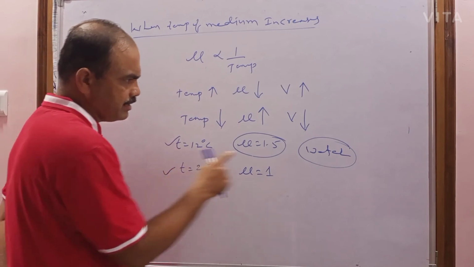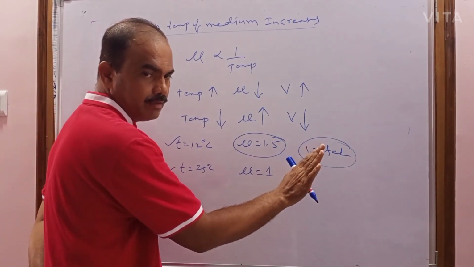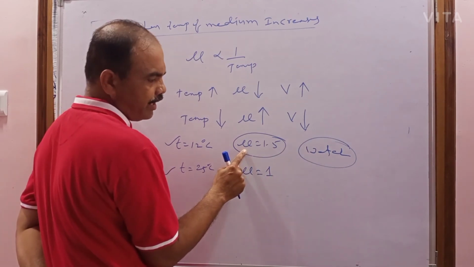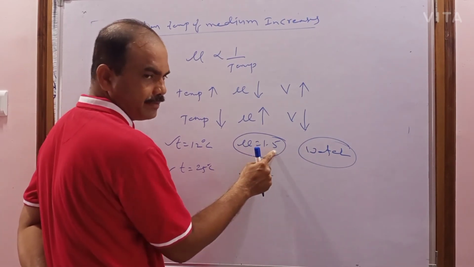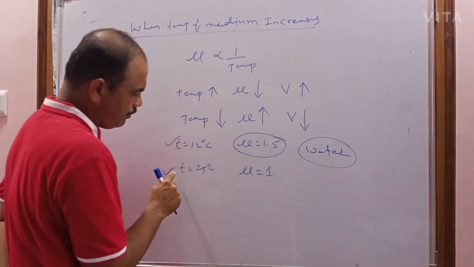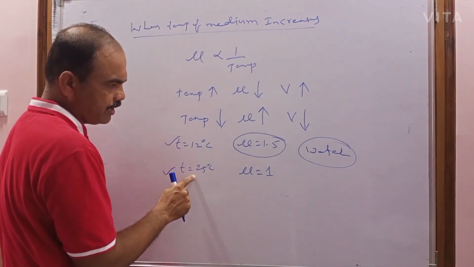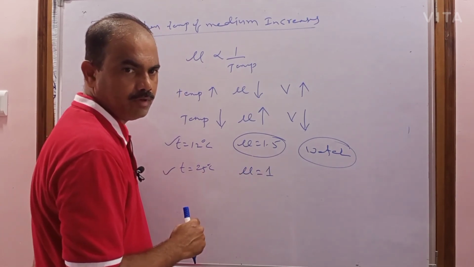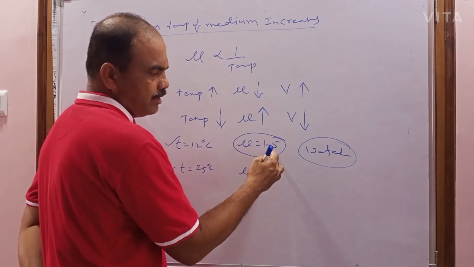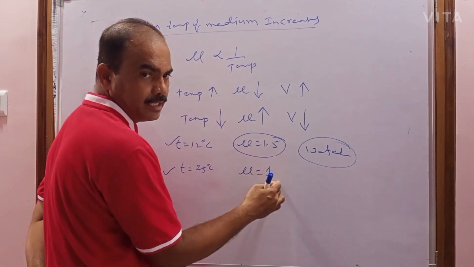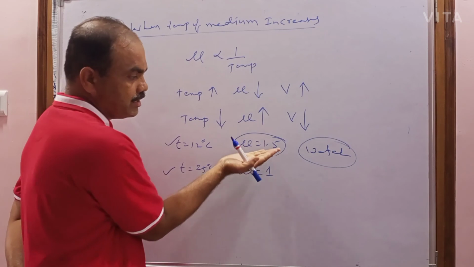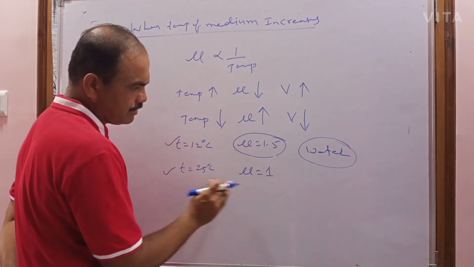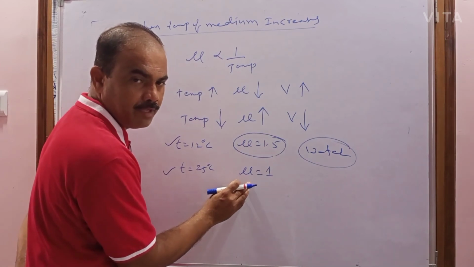At 12 degrees Celsius, the water, let us imagine not the exact value, has refractive index 1.5. But when the temperature of water changes from 12 degrees Celsius to 25 degrees, it becomes mu equal to 1. So the refractive index decreases. Initially at 12 degrees Celsius it is denser, at 25 degrees Celsius it becomes rarer, and the nature changes.